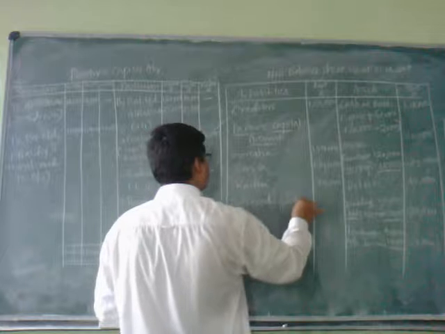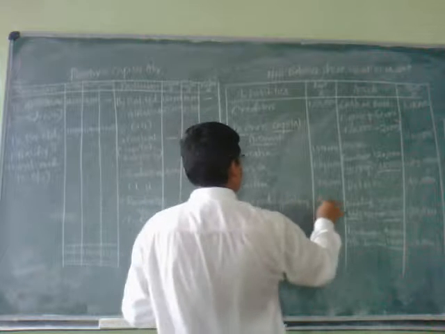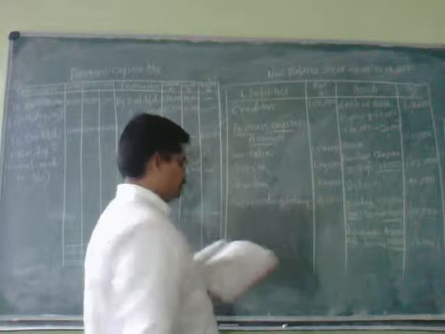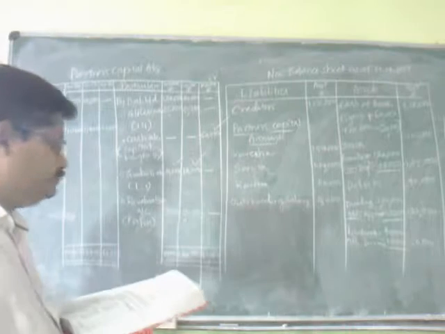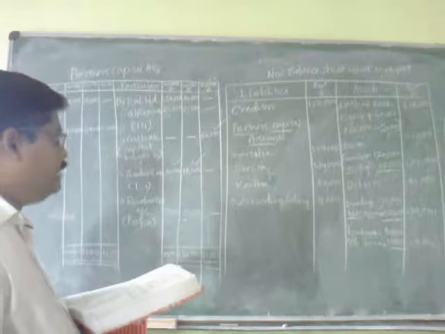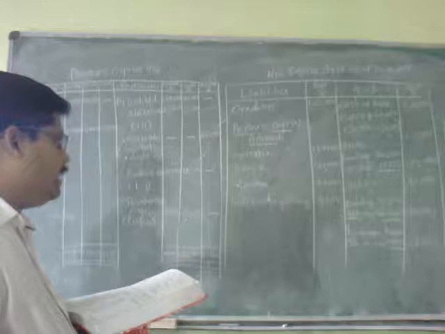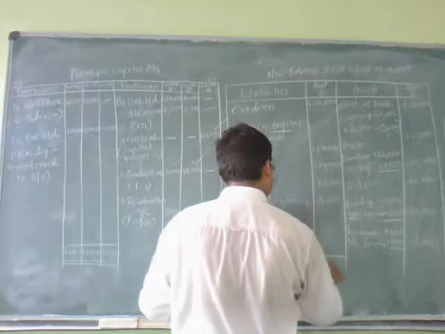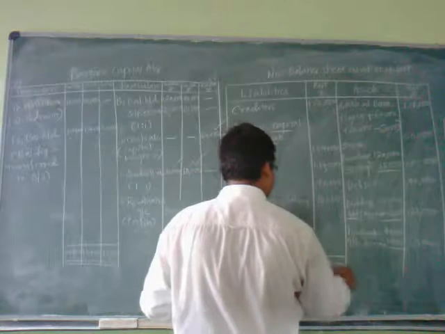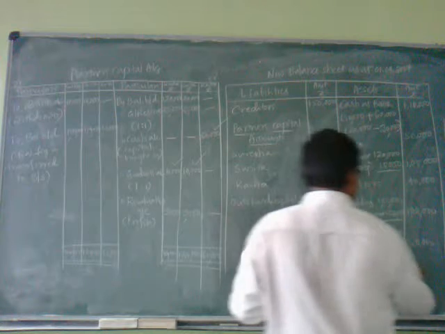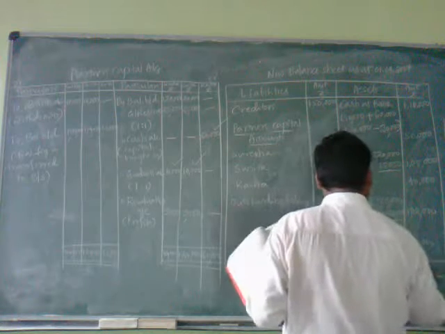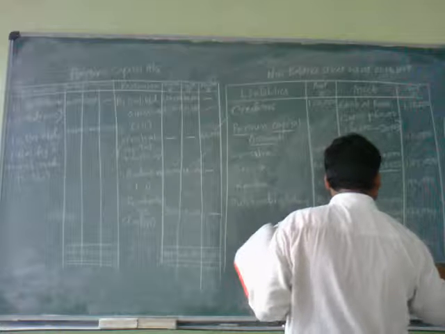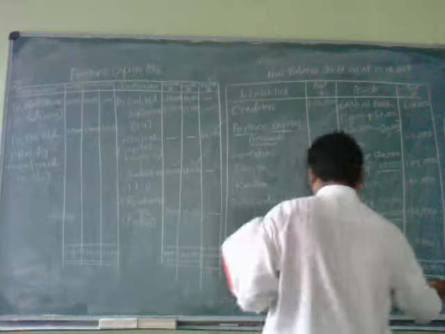Now to this your balance sheet should tally. You can take the total of the liability side, that is 4,80,000, and you can take the asset side total also. That should be 4,80,000 only.